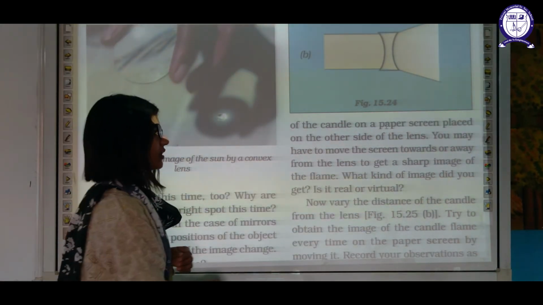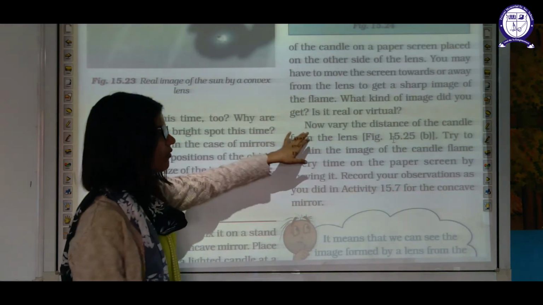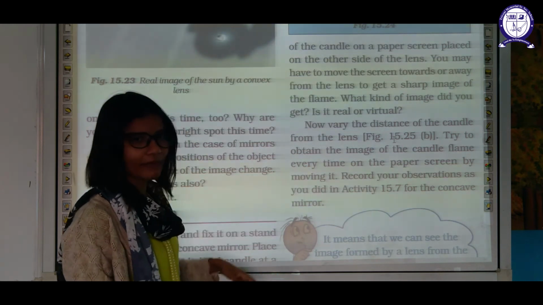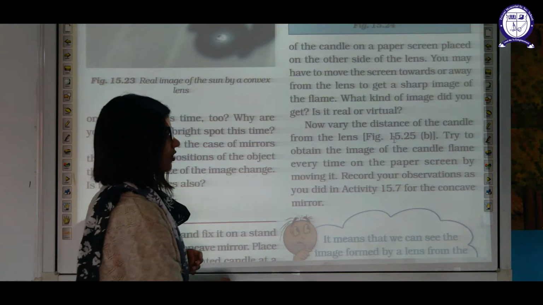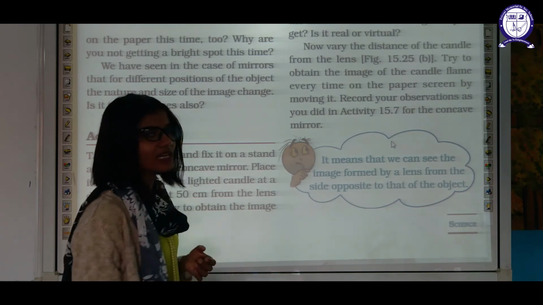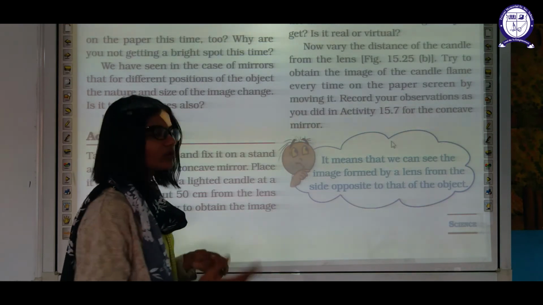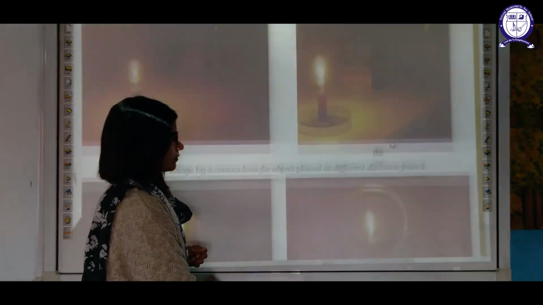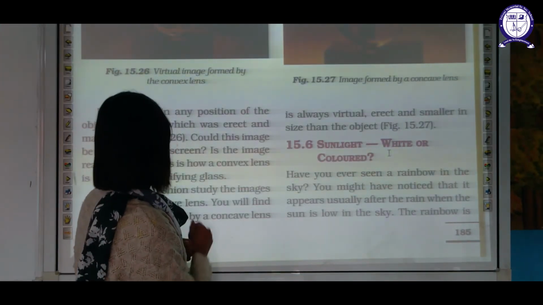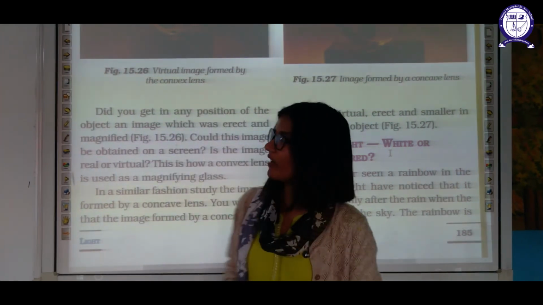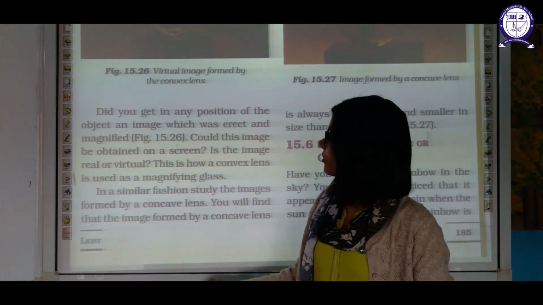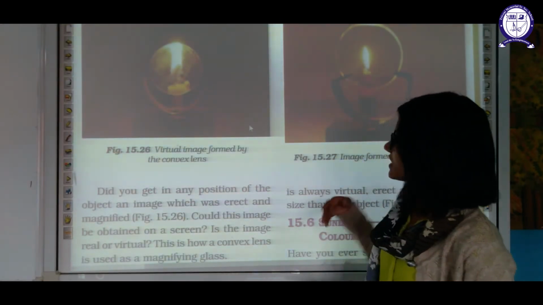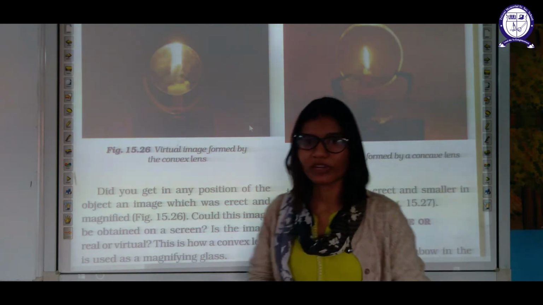What kind of image will you get? Real or virtual? Now vary the distance of the candle from the lens. Try to obtain the image of the candle flame each time by varying the distance. Record your observations and do the same activity with the concave lens, as you did with the concave mirror. So what will happen? Virtual image is formed by the convex lens. And in the same way, concave lens will also form a virtual image only.